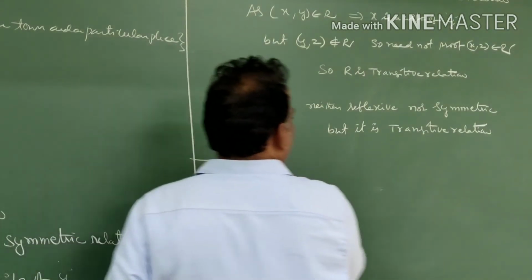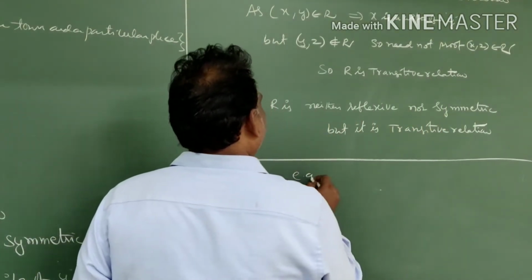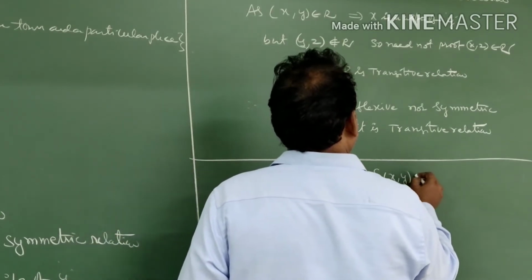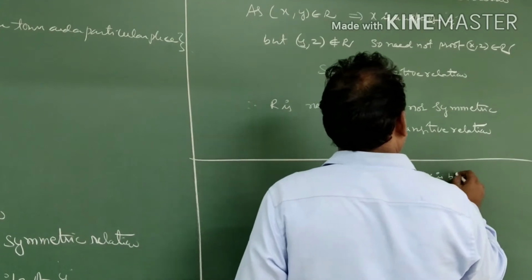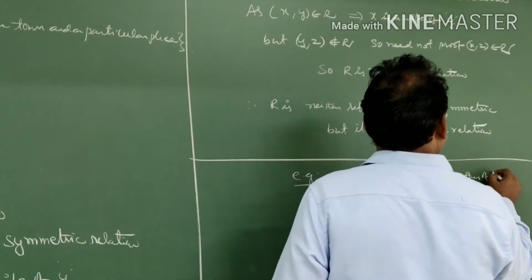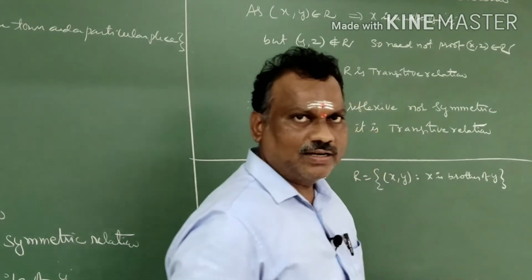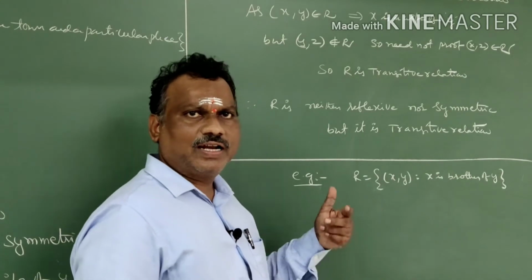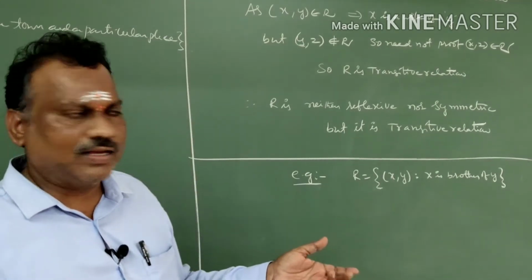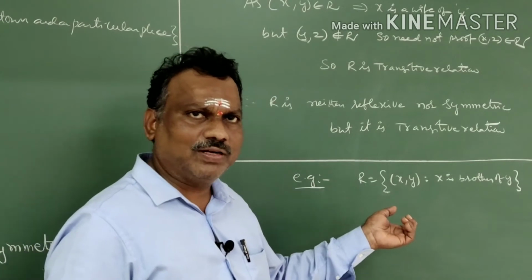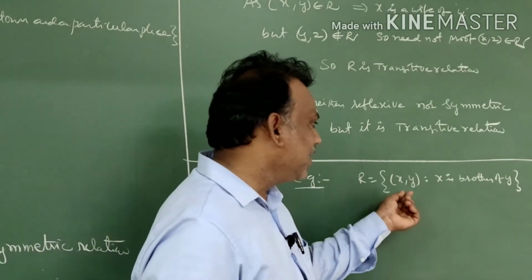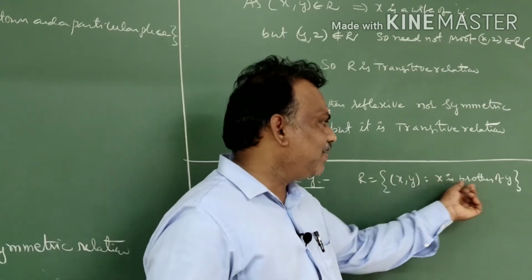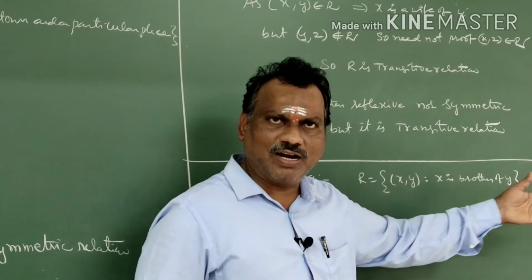I will give some more examples. You just try it. R is equal to the ordered pairs x comma y such that x is a brother of y. You have to check whether it is reflexive, symmetric, transitive or not. Let me discuss it here. Reflexive means x comma x instead of xy. x is a brother of x is not possible, so it is not reflexive.